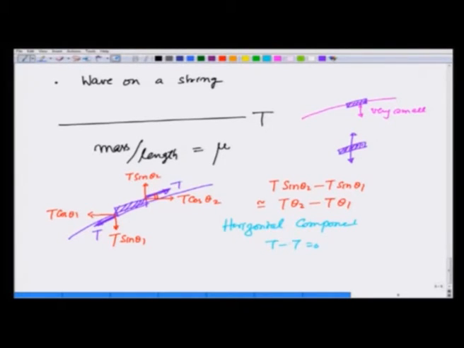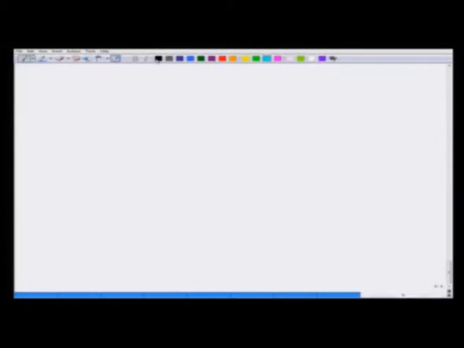So, this imbalance in the two vertical components makes the string go up and down. Let us calculate theta 2 and theta 1. So, we are looking at this string and a small portion here. The net force is T times theta 2 minus theta 1.